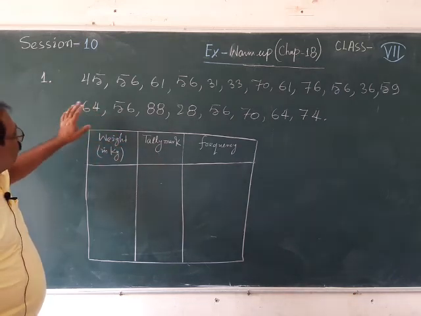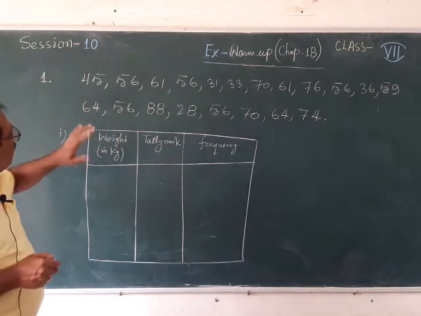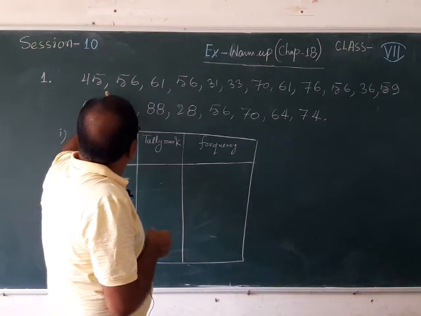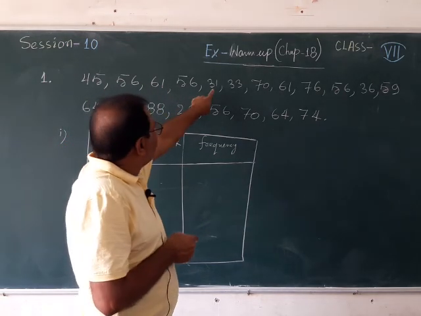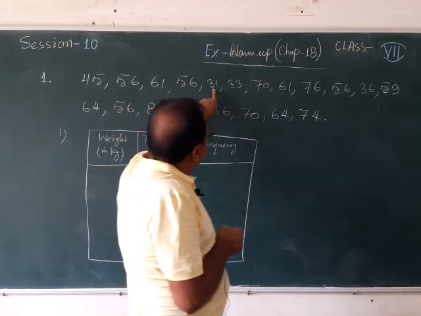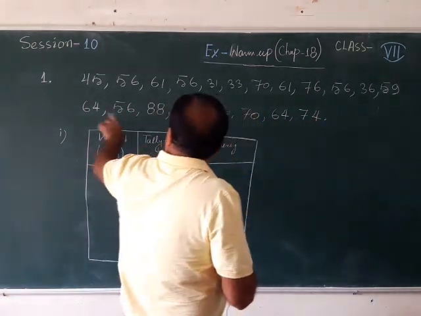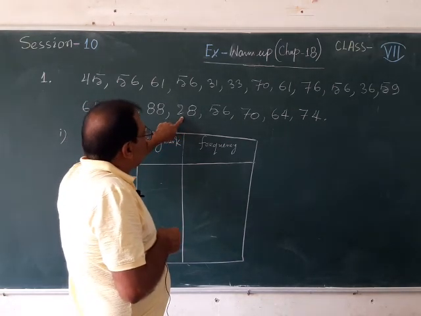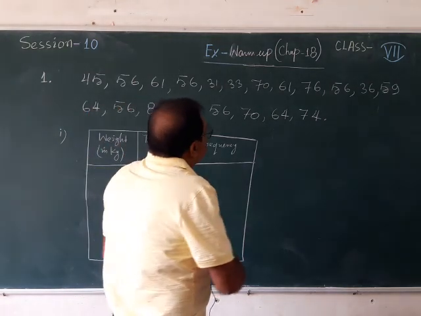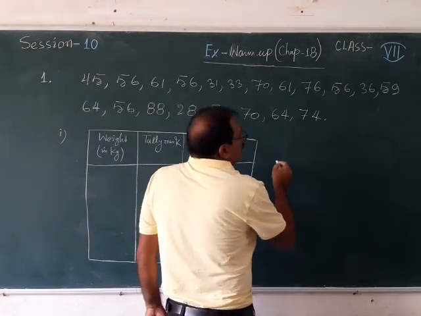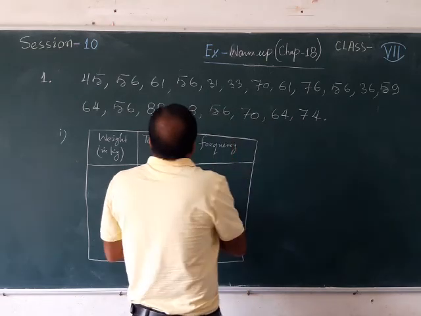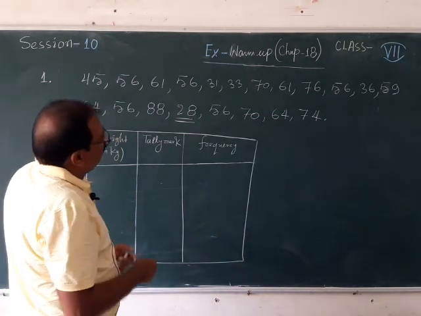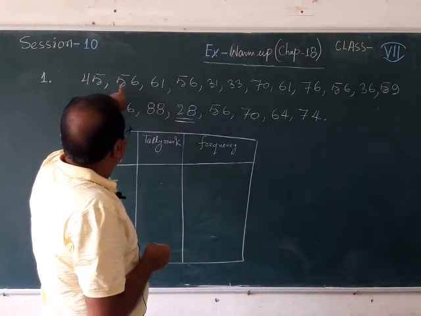In this frequency table there are 20 numbers. So what is the smallest number in the entire data? Just check which number is the smallest. Here 45, then the smallest is 31, and less than 31, any number you are getting? Yes, here you are getting 28. So at first you have to look at the smallest and then the highest. The smallest number is 28. Which number is greatest?